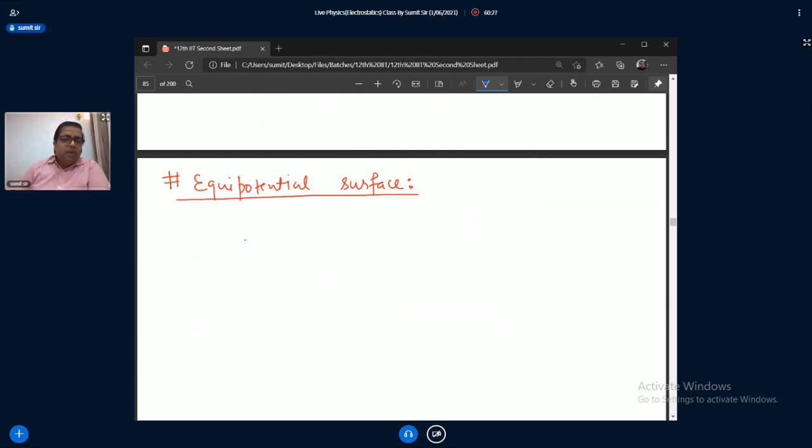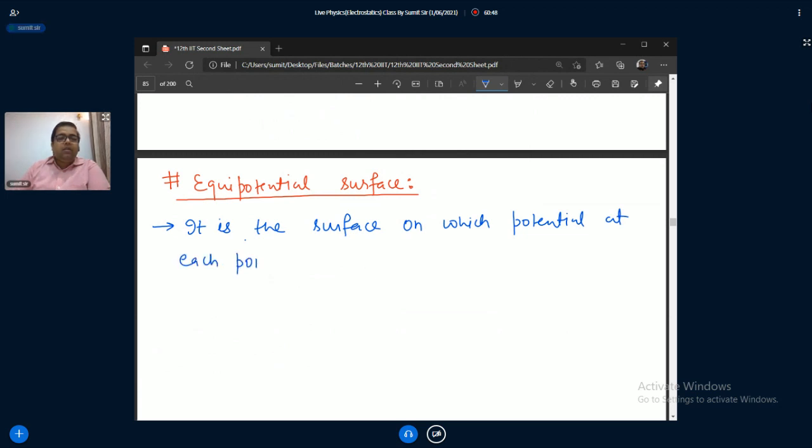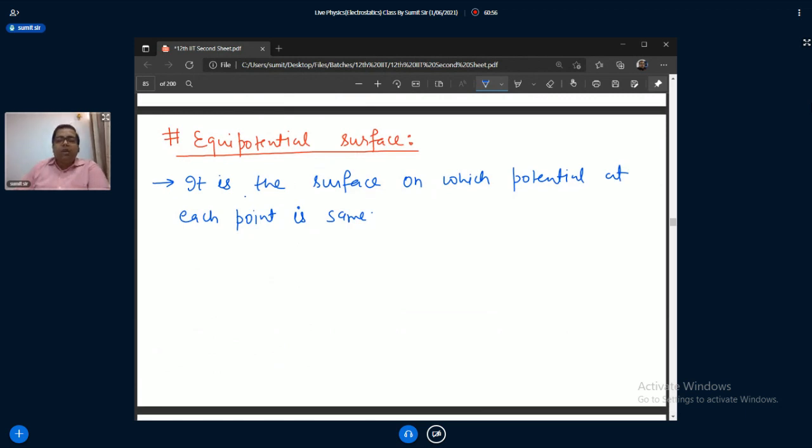So it is the surface on which potential at each point is the same. It's a simple definition. Or I'll give you a complex definition also.